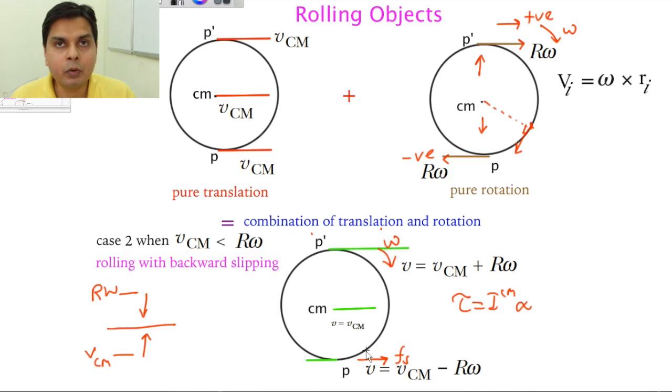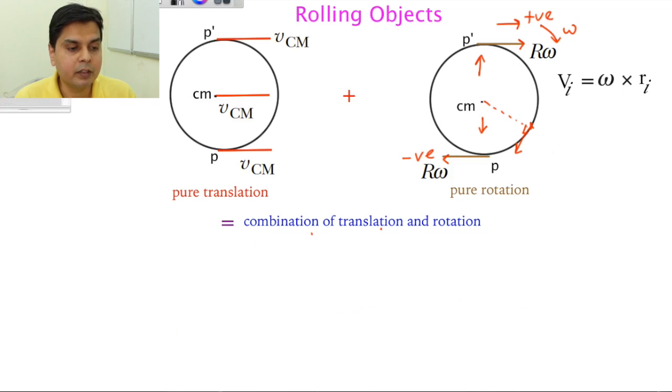Friction is playing the role of a mediator. It is saying, okay, don't worry, I am here. Whoever is the weaker party, I will help him. In this case, VCM is the weaker party, I will increase it. Whoever is the stronger party, I will persuade him to come down. So R omega is stronger, I will bring him down. So this friction is not an ugly kind of force, it's a very important force.